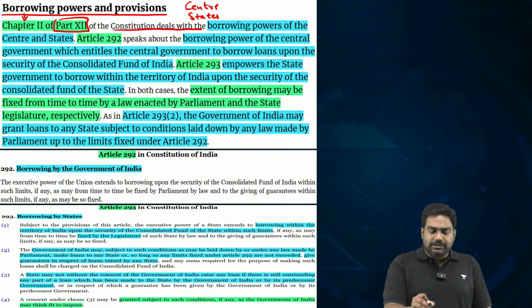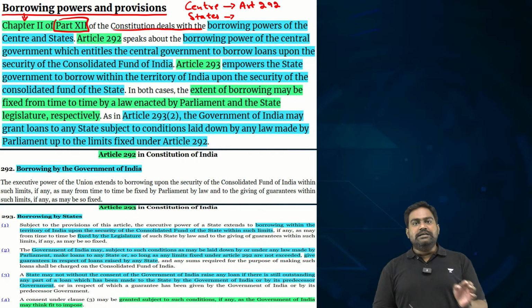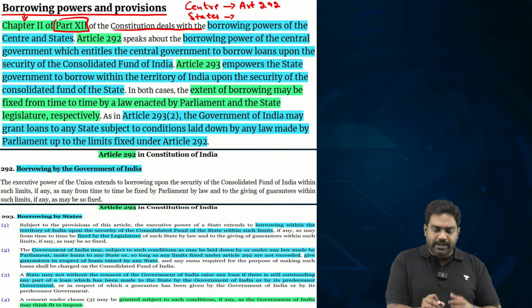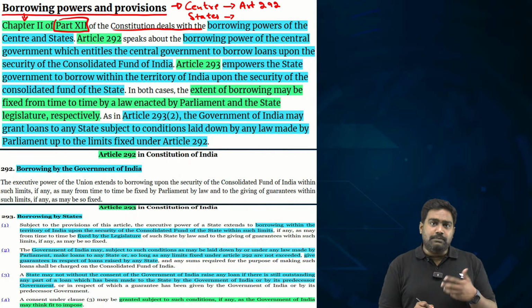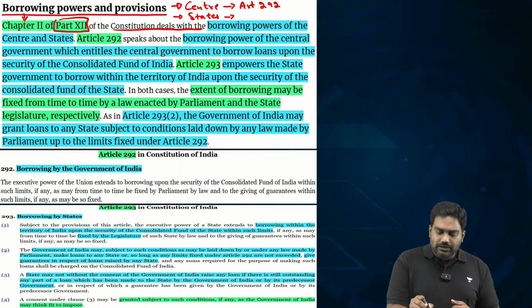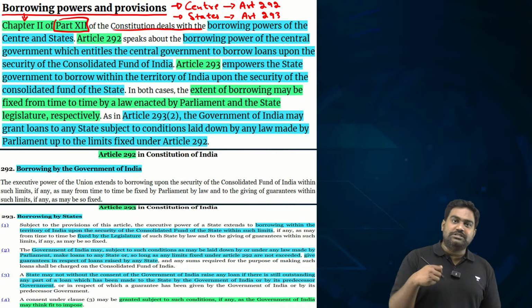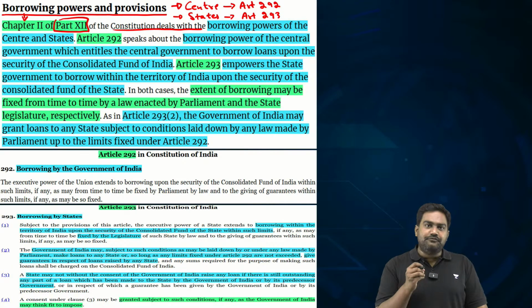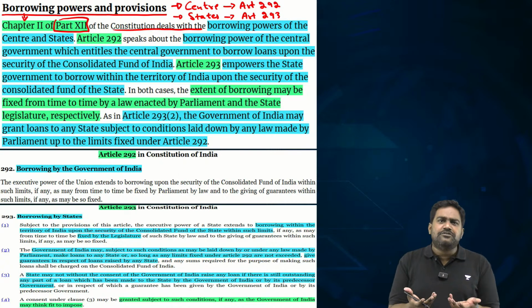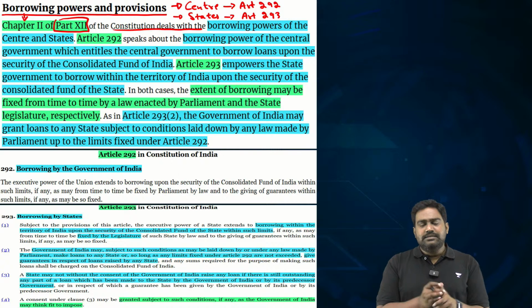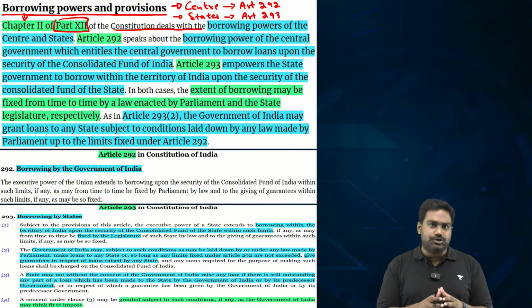Under this particular chapter of part 12 of the Indian Constitution, we have Article 292 that contains provisions regarding the borrowing that can be done by the center, and Article 293 deals with the borrowing which is allowed for the state governments to maintain their fiscal independence. Because as you know, in a federal setup like India, the states, they do have their own jurisdiction.